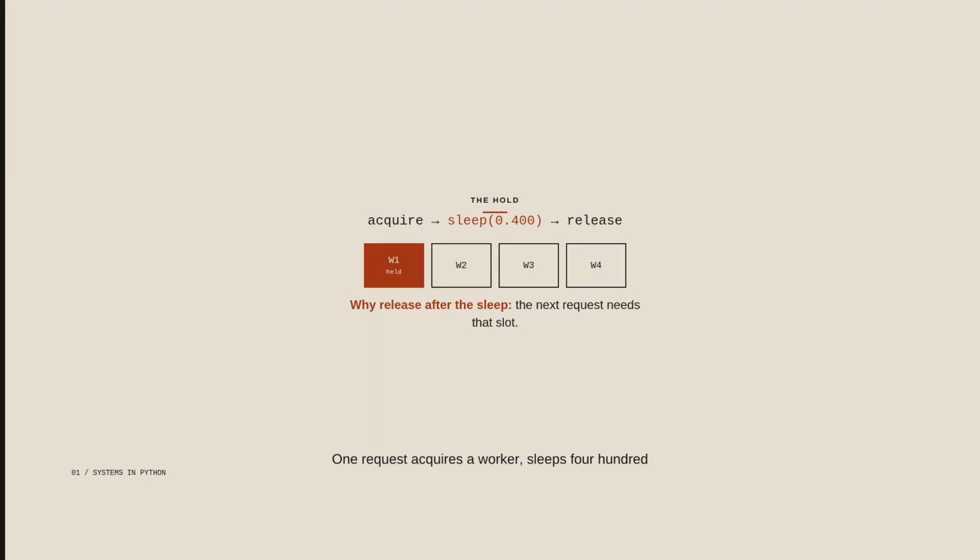1 request acquires a worker, sleeps 400 milliseconds, then releases. That is the write. 400 milliseconds is the hash plus the row, so the sleep is standing in for that write. The worker is not free during the sleep. We release after the sleep, so the next request can take that slot.